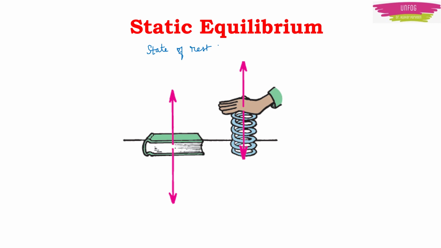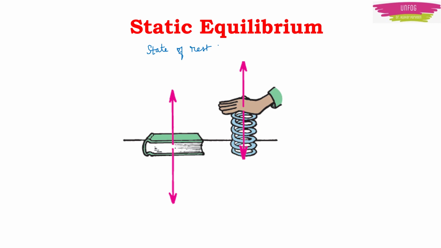For example, if a book is lying on the table, it is under the influence of forces and it is static. Or simply understand it this way. If you push the spring down, you can feel the spring pushing up on your hand. Similarly, the book lying on the table compresses atoms in the table, which behave like microscopic springs which push the book upward. In this way, the book is in static equilibrium under the influence of two equal and opposite forces.